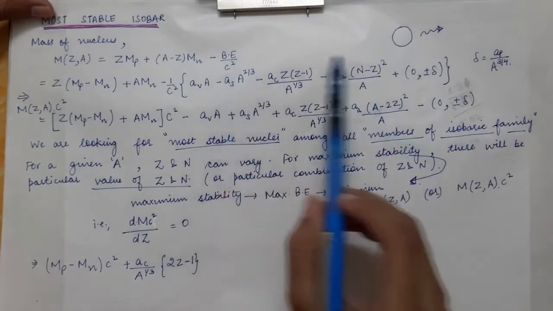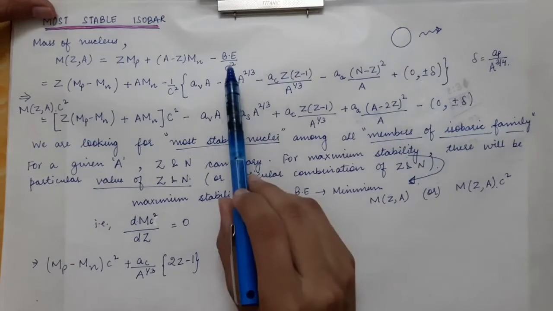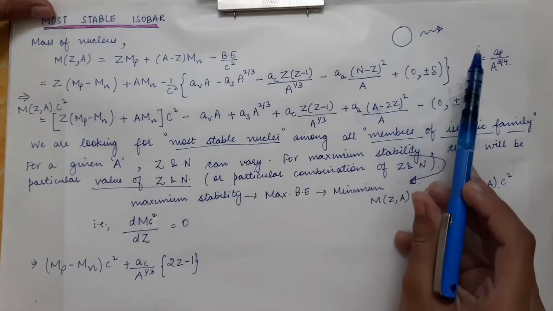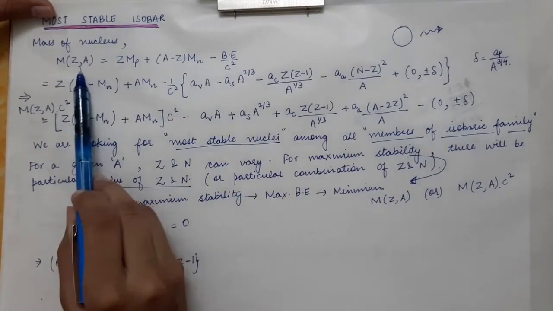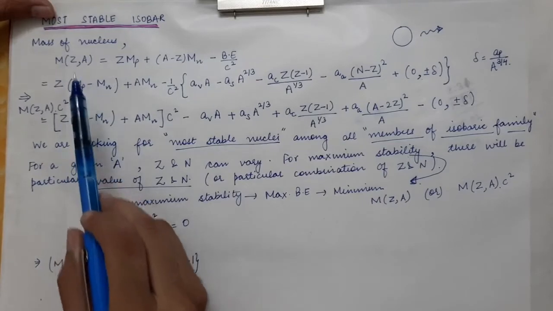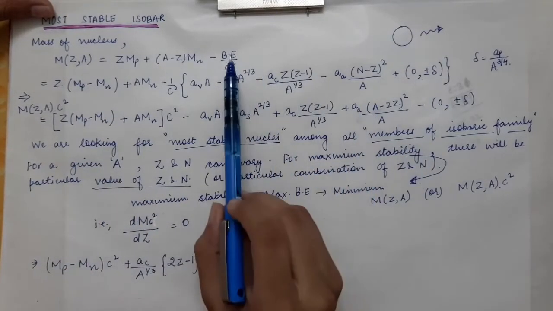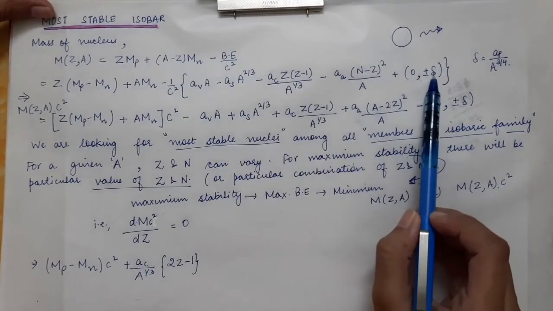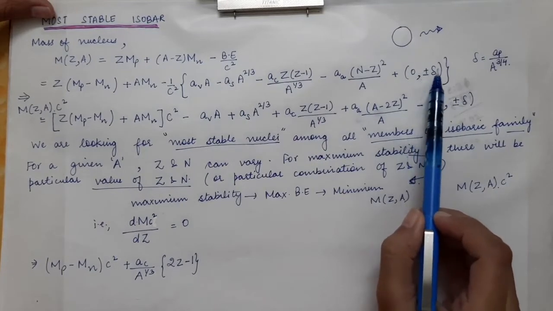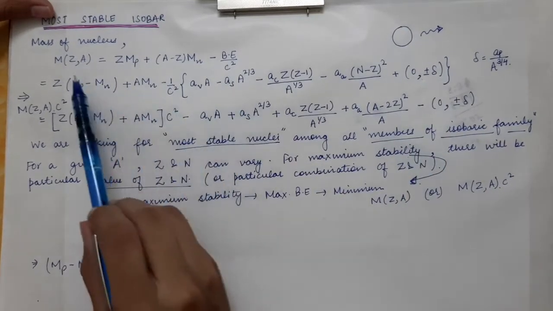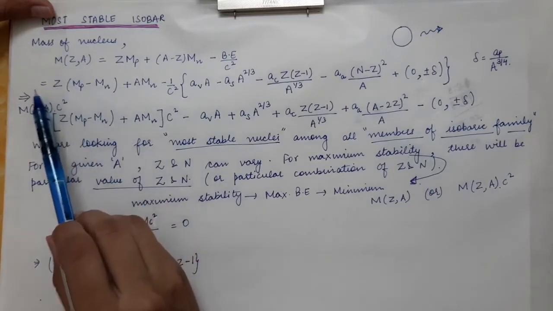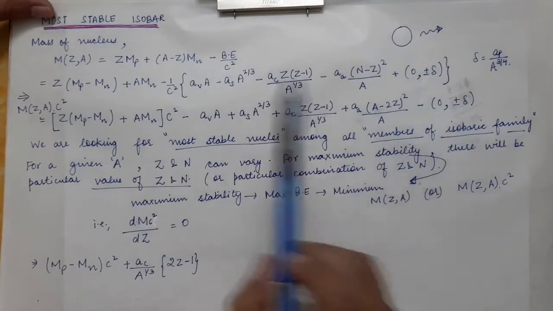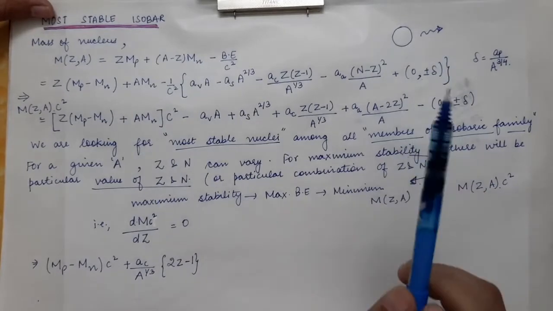For even nuclei we increase the binding energy, that is, we write plus delta, so in the expression for the mass of the nucleus we will get minus delta. For odd nuclei the binding energy is decreased by delta, so we use minus delta, and therefore the mass of an odd nucleus is increased by plus delta. This is the significance of the pairing energy.